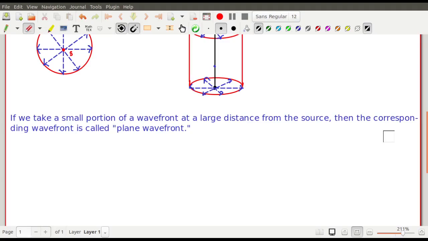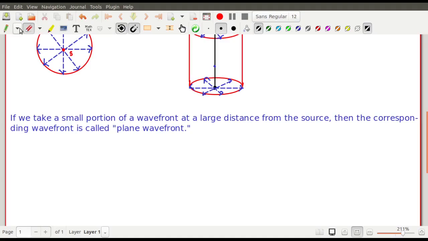According to Huygens principle, every point of the wavefront is a source of secondary disturbance. So every point of the primary wavefront, the first wavefront, is the source of secondary disturbances. From every point of the primary wavefront emerge the secondary waves.